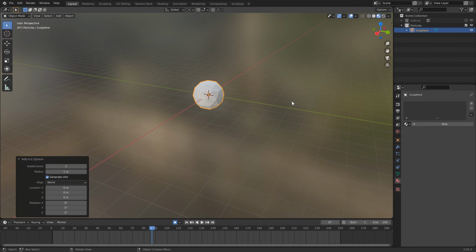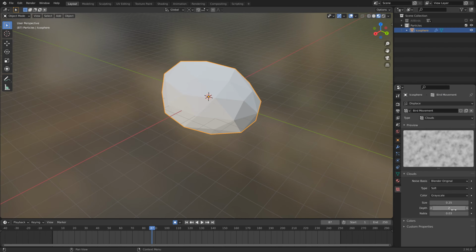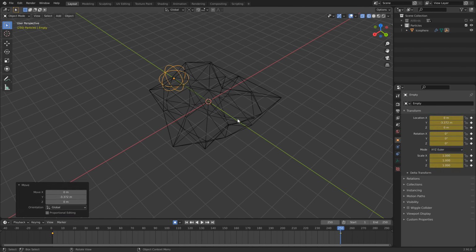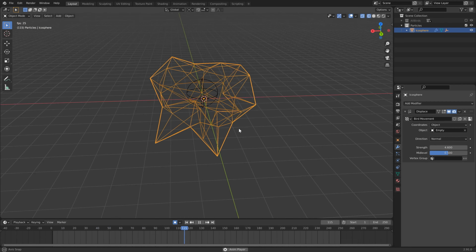Add icosphere. Add displacement. Cloud texture. Add empty. Parent to icosphere. Animate empty position. Use empty as displacement coordinates.